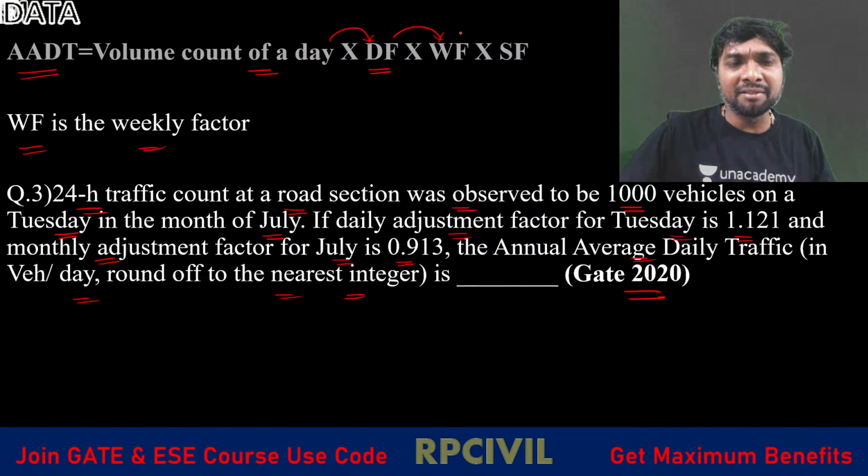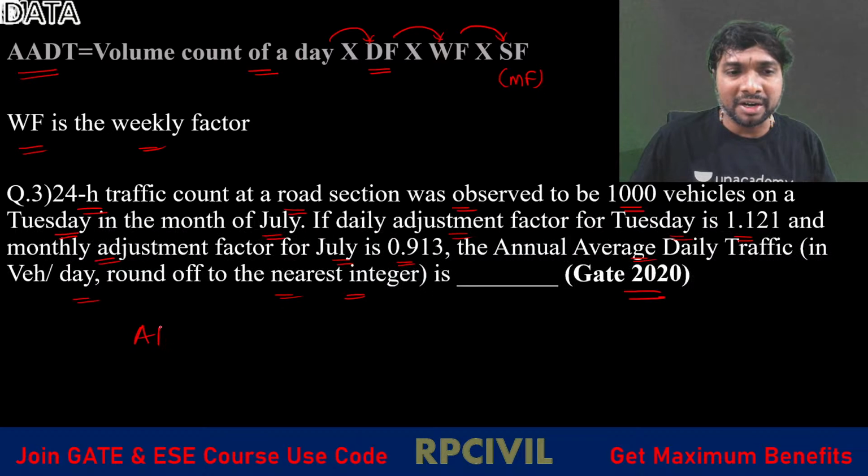When you multiply with the seasonal or monthly factor, what happens? Multiplying by the daily factor converts daily traffic to weekly traffic. Multiplying by the weekly adjustment factor converts weekly traffic to monthly traffic. Multiplying by the seasonal or monthly factor converts monthly traffic to average yearly traffic, right?